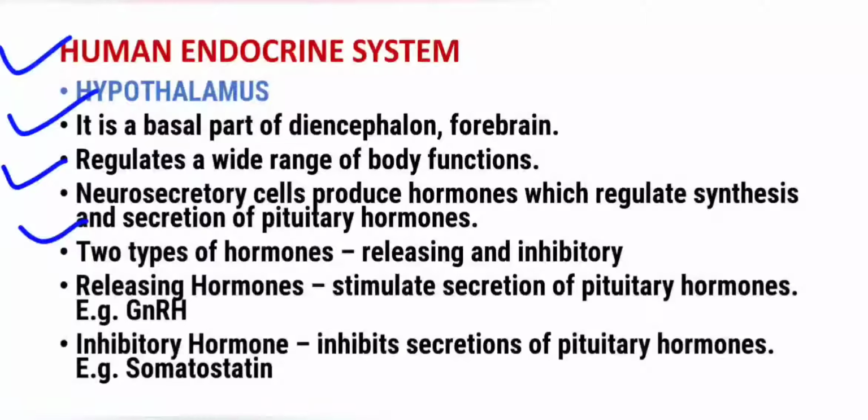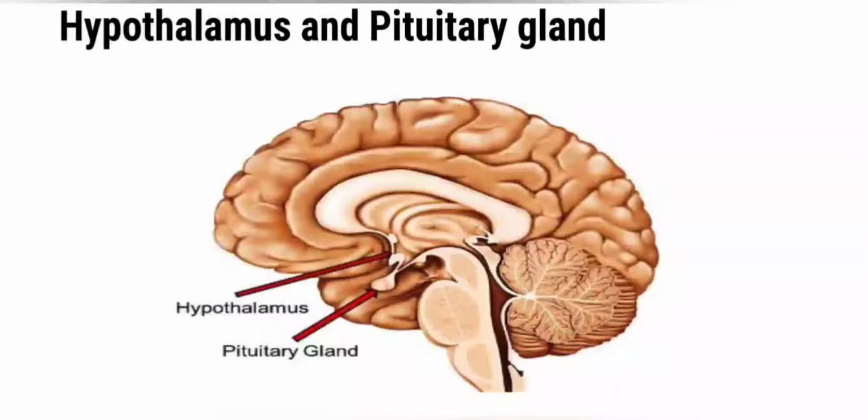Two kinds of hormones are released by the hypothalamus. One is the releasing hormones and another one is the inhibitory hormones. Releasing hormones stimulate the secretions of pituitary hormones, like gonadotrophin releasing hormone, whereas inhibitory hormones inhibit their secretions, like somatostatin, which is an inhibitory hormone. Now this diagram depicts the location of the hypothalamus and pituitary gland.